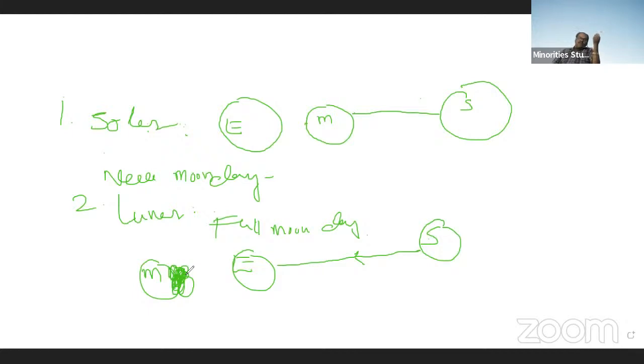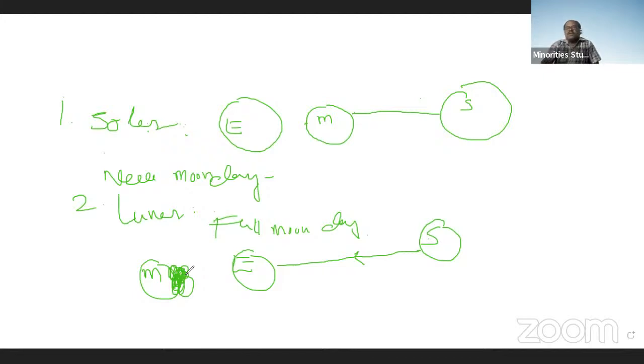It is formed on a full moon day, and that is due to rectilinear propagation of light. Based on this property of light, either lunar or solar eclipses are formed.